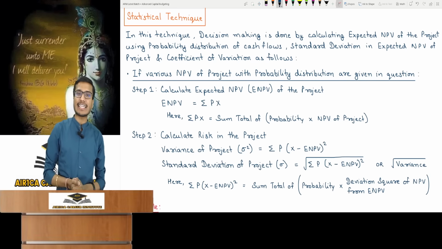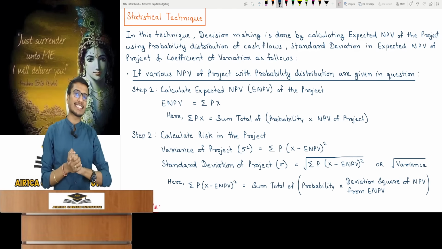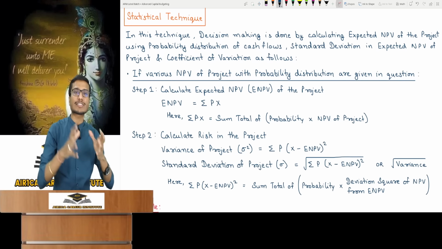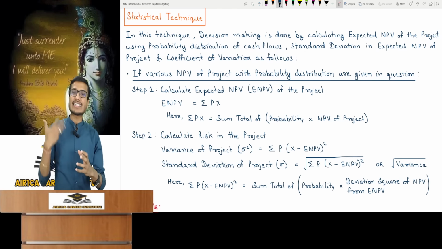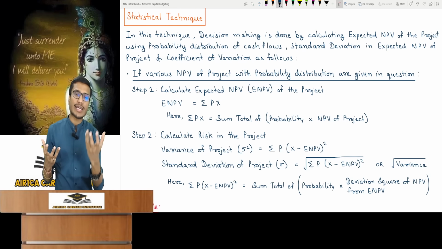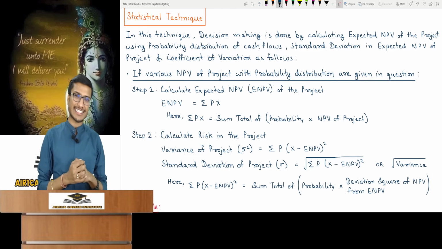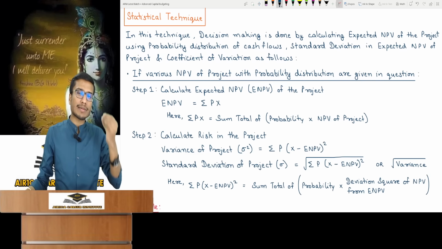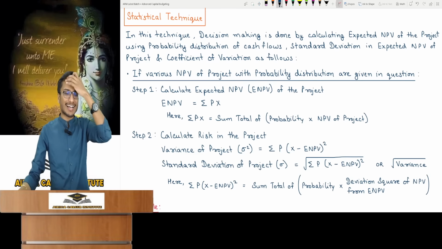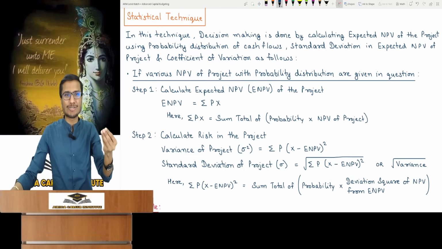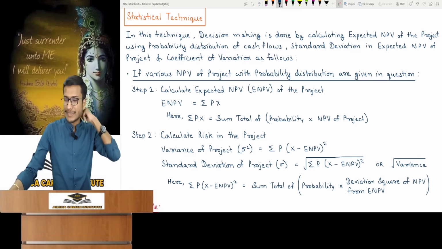See, for capital budgeting decisions, we use a statistical technique. In this technique, you are going to use statistics. Using these statistics, we can analyze the risk. What risks can be there in the project? How much risk can there be? That all is analyzed. Using stats, mathematics is a very useful thing, as I explained to you. Statistics is a very terrible thing. We never understood statistics, let me tell you.